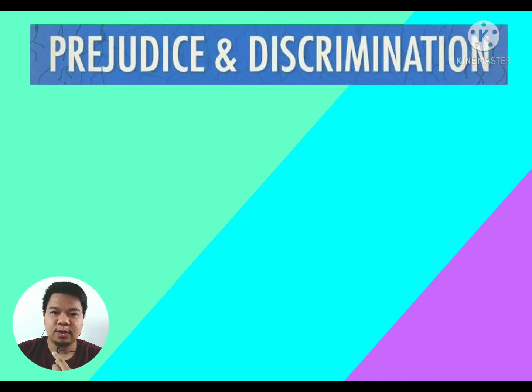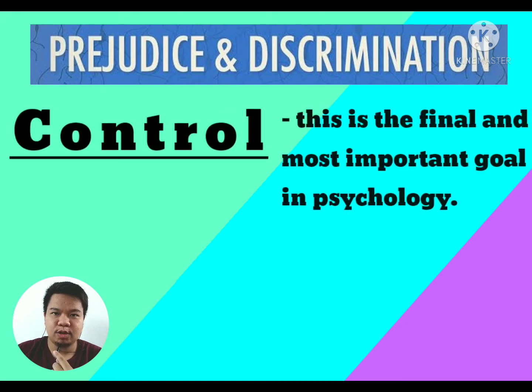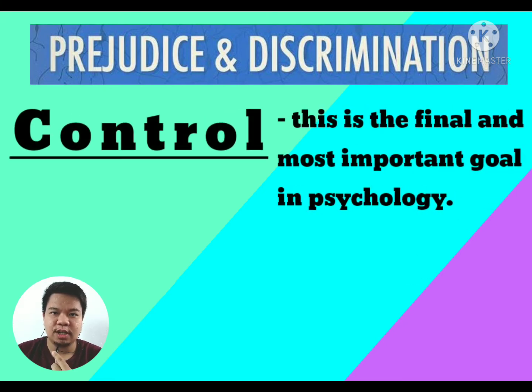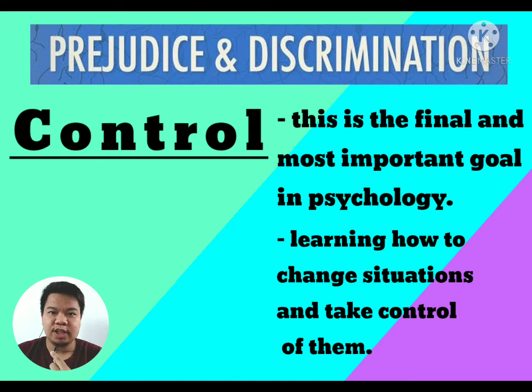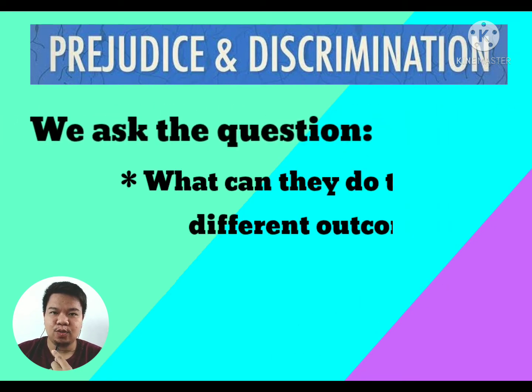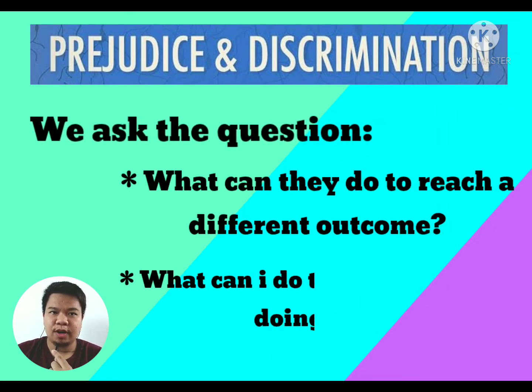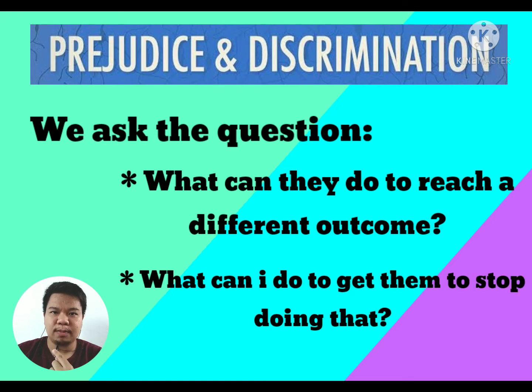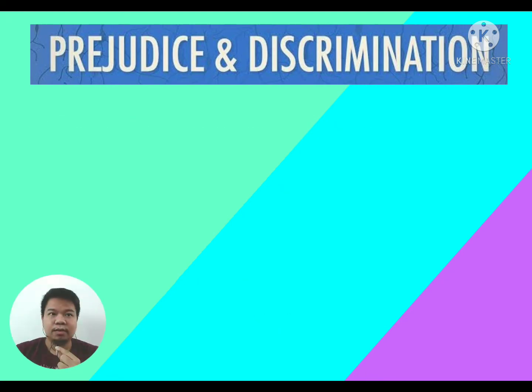Our next goal is control. This is the final and most important goal in psychology. Part of psychology is learning how to change situations and take control of them. In this goal of psychology, we ask the question, what can they do to reach a different outcome, or what can I do to get them to stop doing that? By looking at the ways a certain behavior links and forms patterns, psychology finds a way to alter these paths.